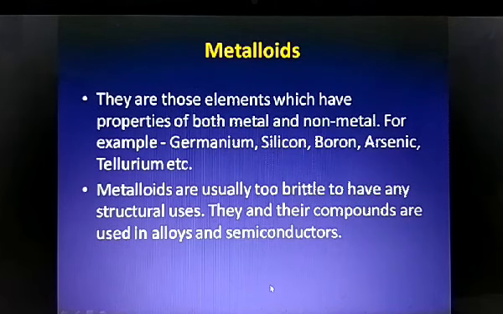Now students, there are some elements which exhibit the properties of both metals and non-metals. Such elements are called metalloids, like germanium, silicon, boron, arsenic, tellurium. These are some of the examples of metalloids. Metalloids are usually too brittle. Brittle means they are too fragile to have any structural uses, and their compounds are used in alloys and semiconductors.